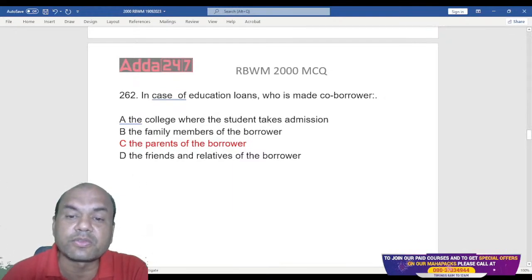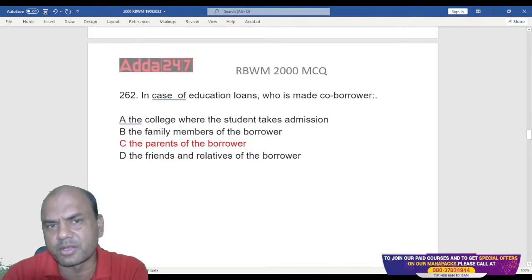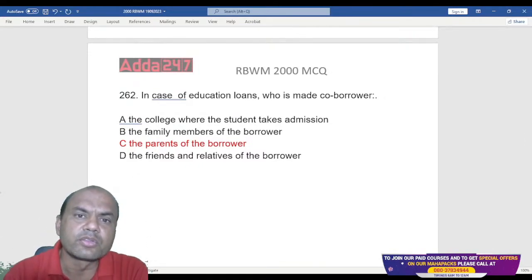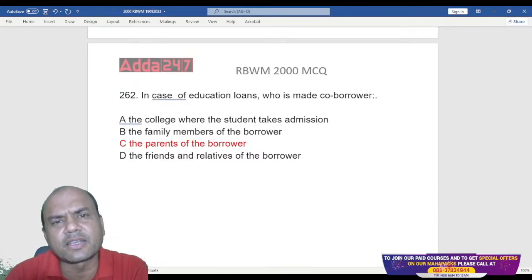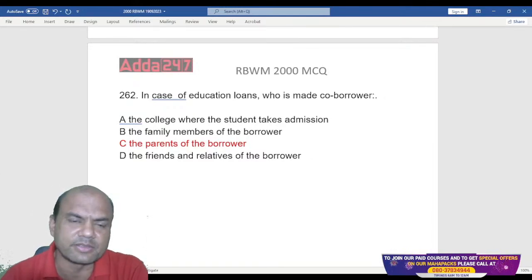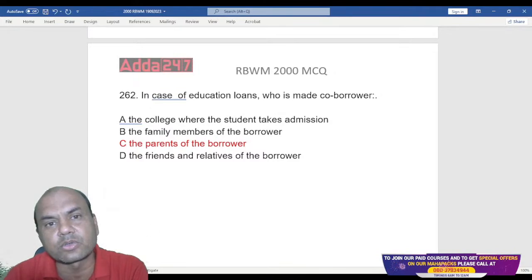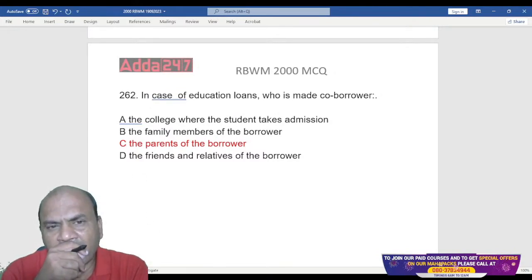But what is the logic of this education loan? Suppose I take the education loan, I am the student, let's say. I'm going for engineering. In the first year I'll take the admission. And then when will I repay the loan and who will repay the loan? Suppose my parents are taken as a co-borrower.